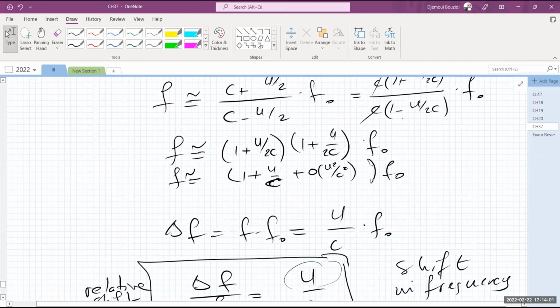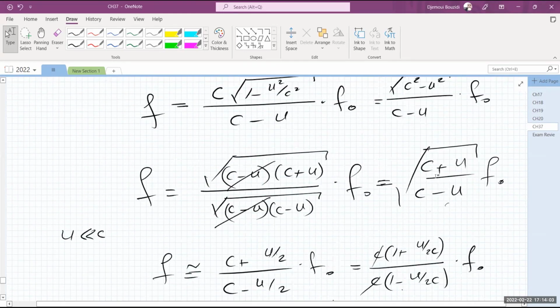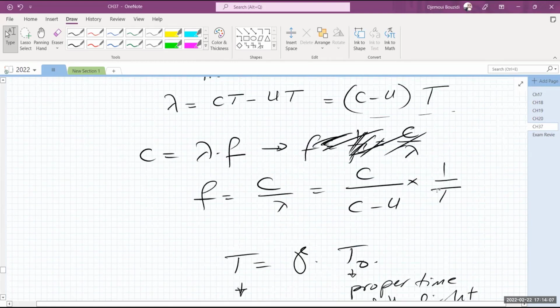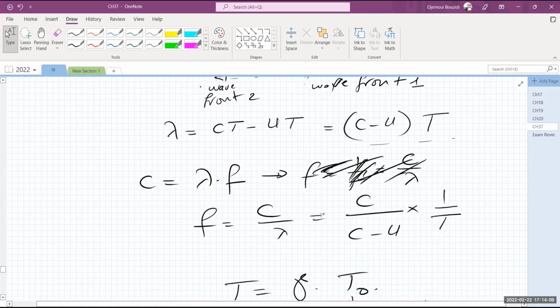So far, so good. You guys remember the Doppler effect from your physics 2 class? This expression in here, where is it? This one? Basically, it's this one. Yes, no, maybe? Does this ring a bell?